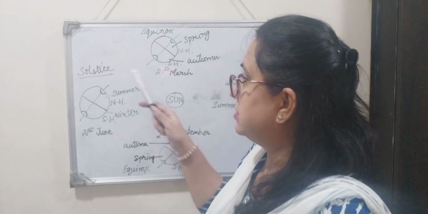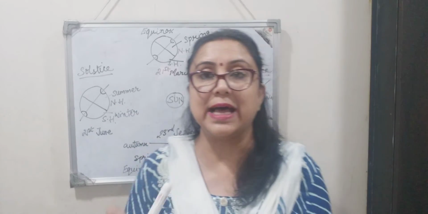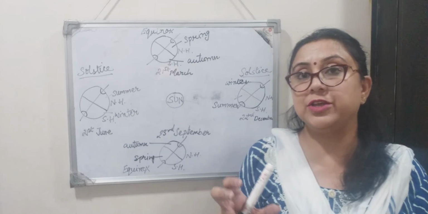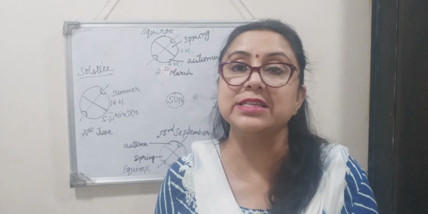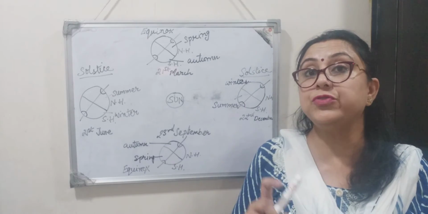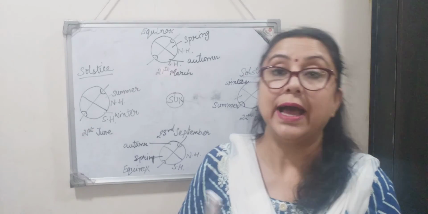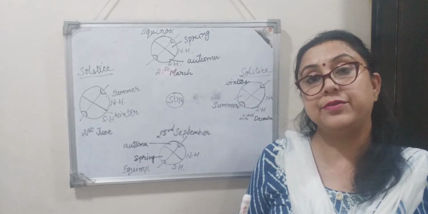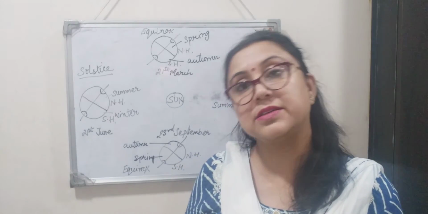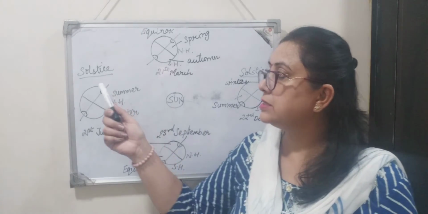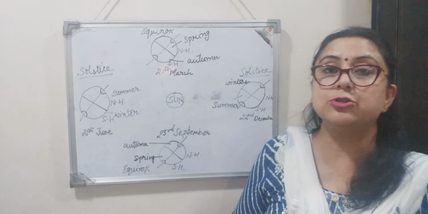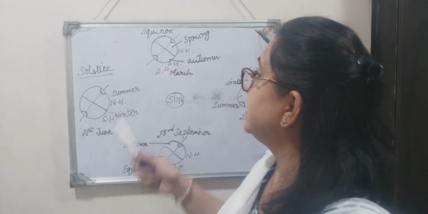So solstice is that position of the earth when the sun rays fall vertically on the tropics, and as a result, the duration of day remains the longest. Fine. I hope equinox and solstice are clear to all of you. Please learn the dates.